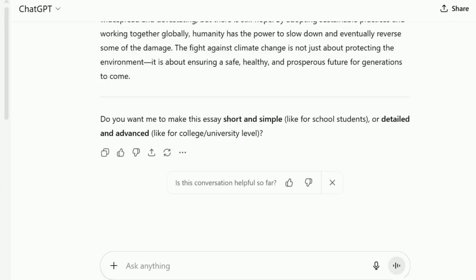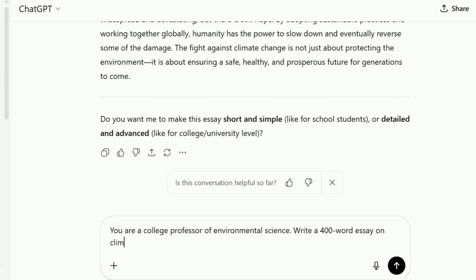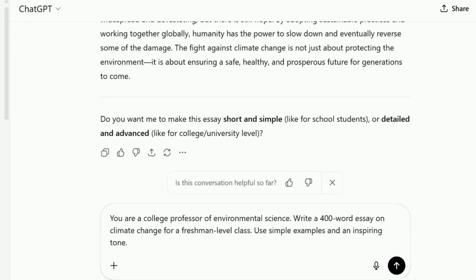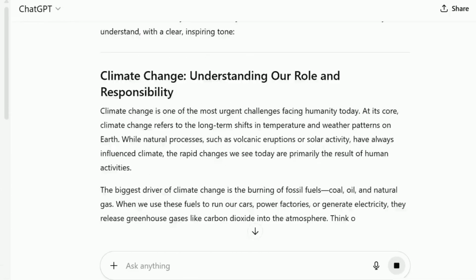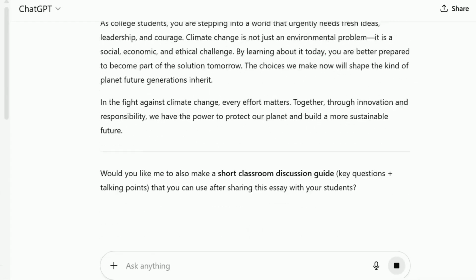Now the strong version. Strong: You are a college professor of environmental science. Write a 400-word essay on climate change for a freshman-level class. Use simple examples and an inspiring tone. Boom. Suddenly, it's engaging, structured, and feels human.